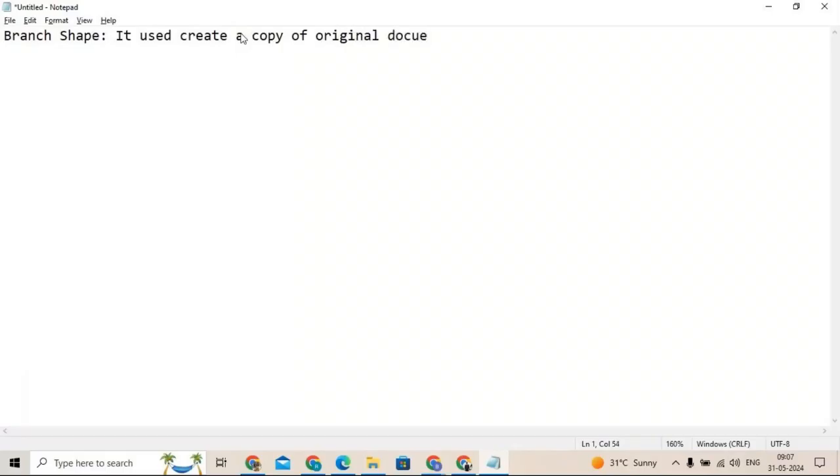So what is the maximum count of branches we can create? 25. Maximum count is 25, and minimum count is 2, right? So we can create a maximum of 25 branches. And how will the Boomi Branch shape execute? In a sequential manner, right? Sequential. Yes, very good.